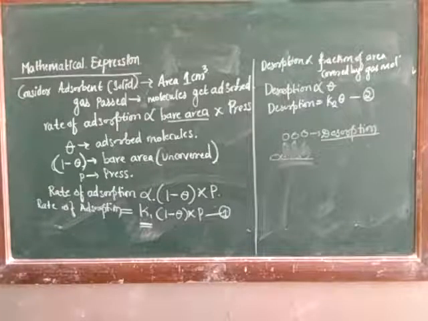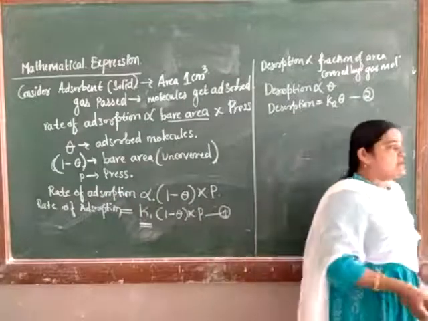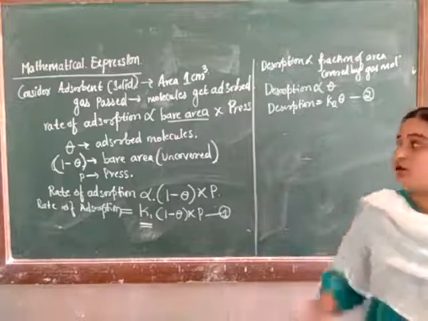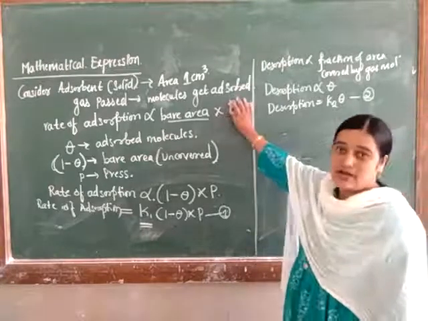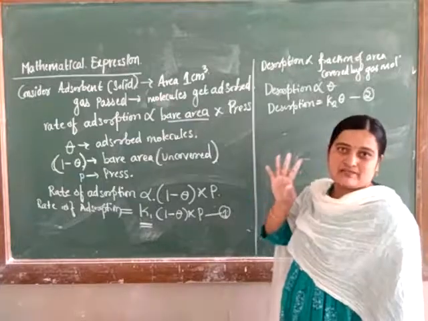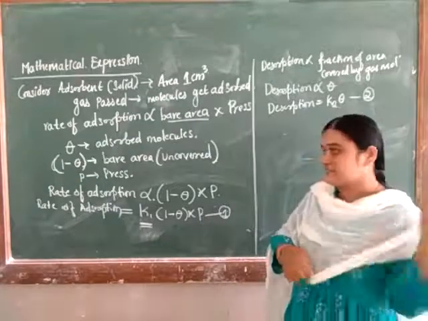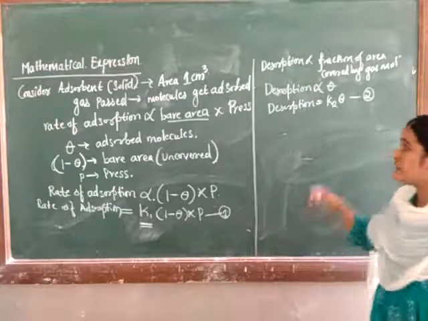Now, at equilibrium, what will happen? The rate of adsorption is equal to the rate of desorption. At the first point we saw that on the solid surface gas molecules start to adsorb. At the second point, two opposing actions happen, condensation and evaporation. First, condensation, that is adsorption on the bare area.